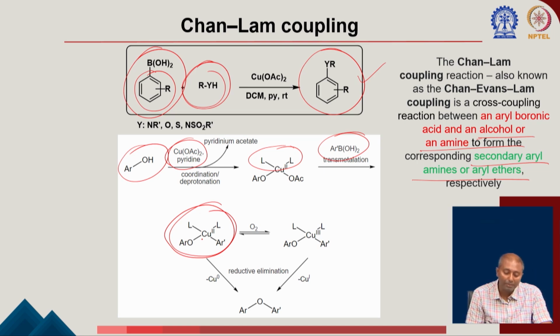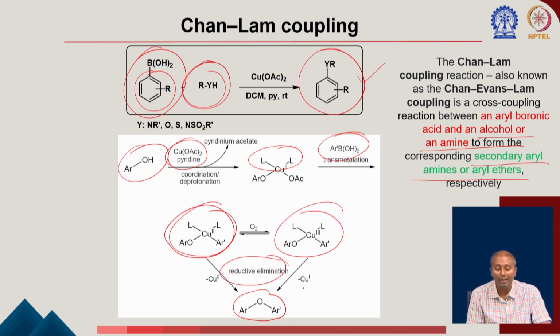Now, there are two possibilities. It can go for a reductive elimination forming a copper 0 and get the corresponding product, or it can oxidize to copper 3, and from there it can go for a reductive elimination to generate a copper 1 species, and it can go back into the catalytic cycle again.